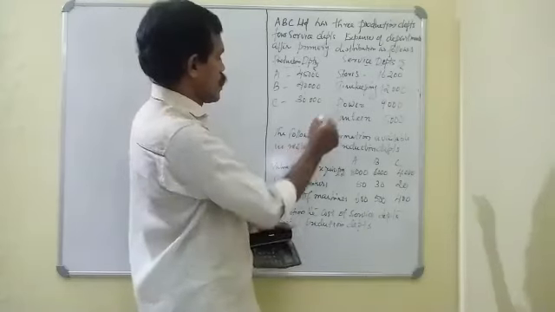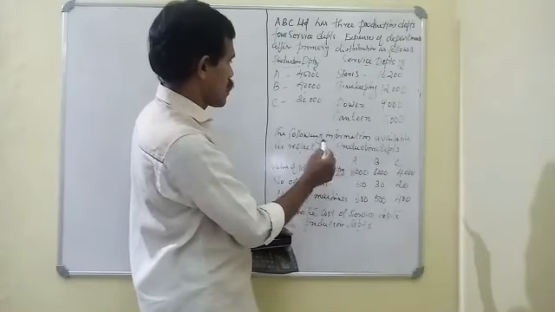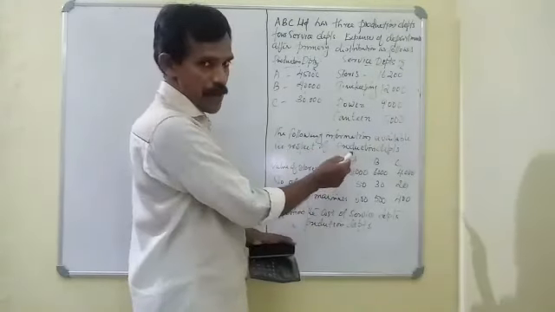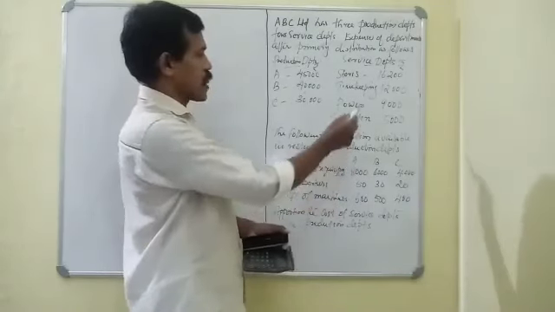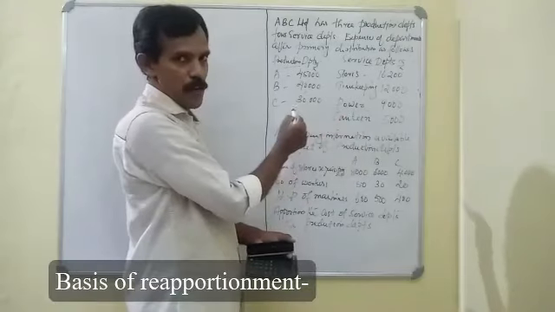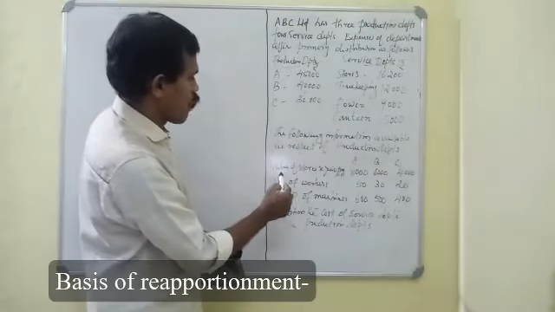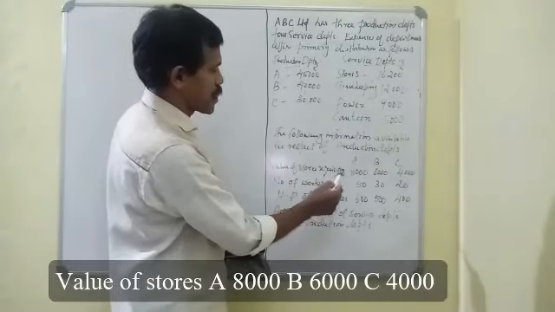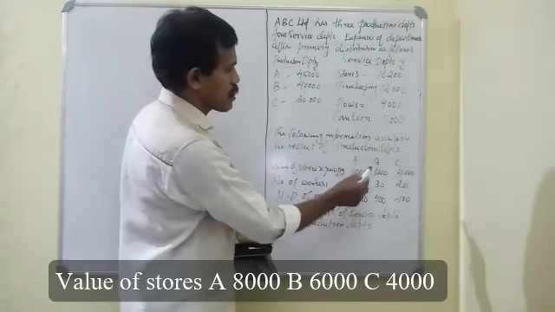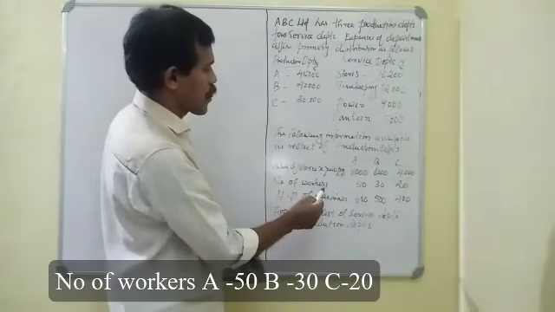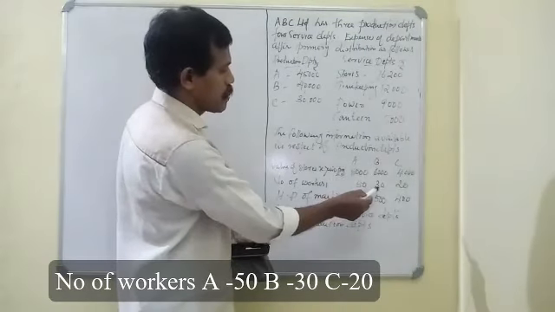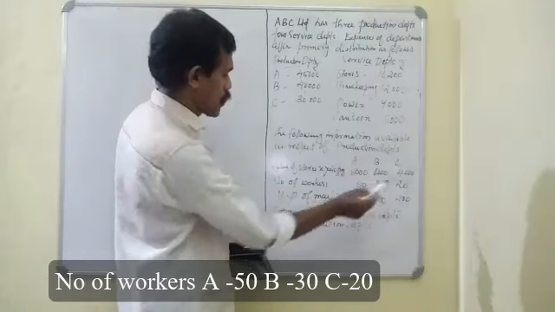Then the following information is available in respect of production departments. This is actually the base for redistribution of service department overheads among production departments. Value of stores requisitioned: A 8,000, B 6,000, C 4,000. Number of workers: A 50, B 30, C 20.